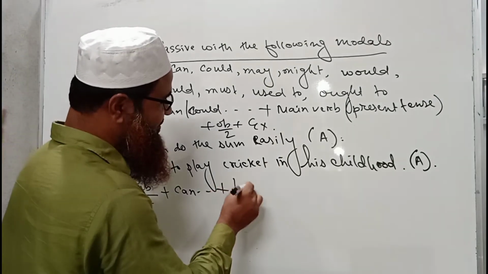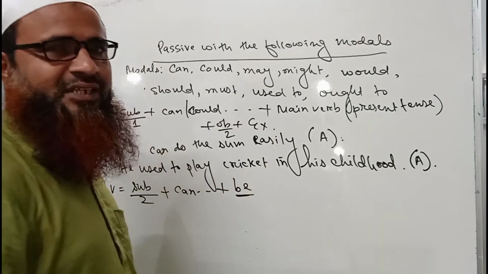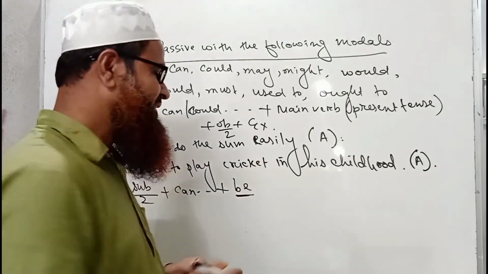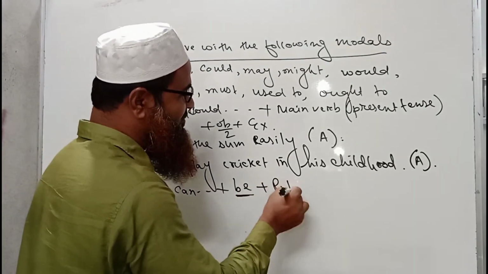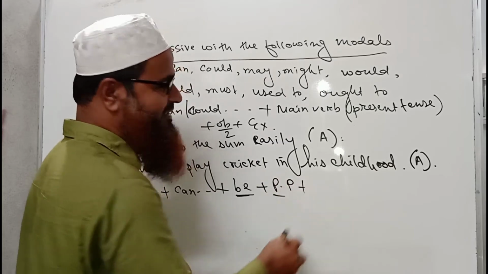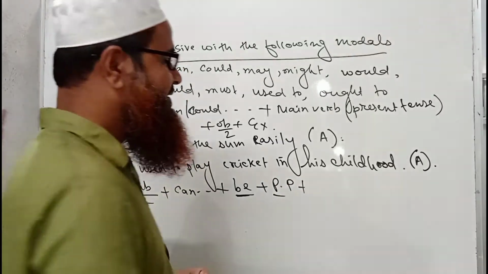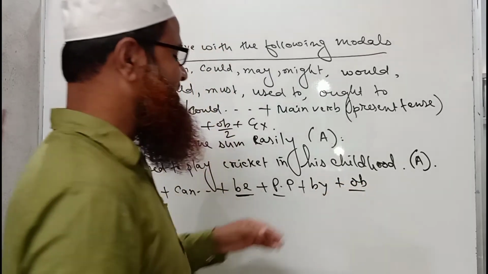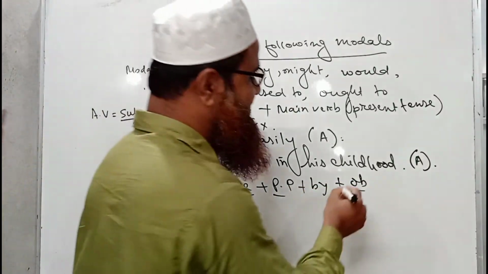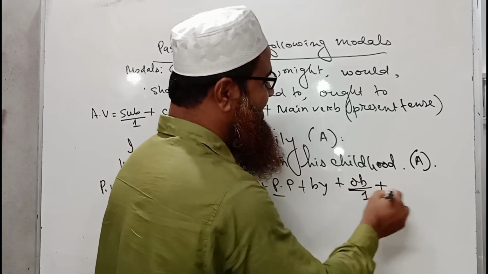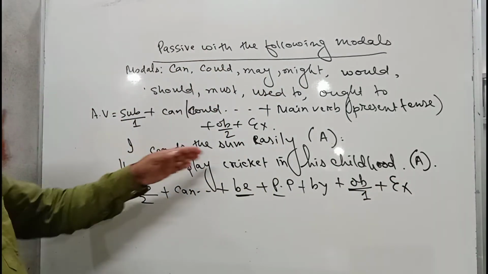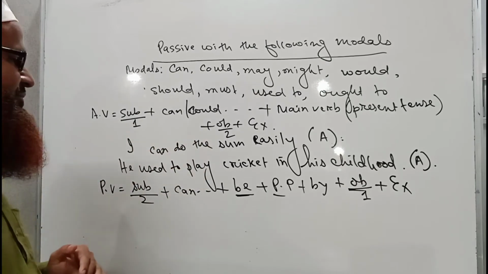Now be will come, because this is the only thing that will come additionally in the passive form of these models. Then the past participle, this is the most important characteristic of all passive forms. Then by will come, and the subject must be used here as an object. So this will be number 1, and there is an extension. So we'll turn these two sentences into passive.